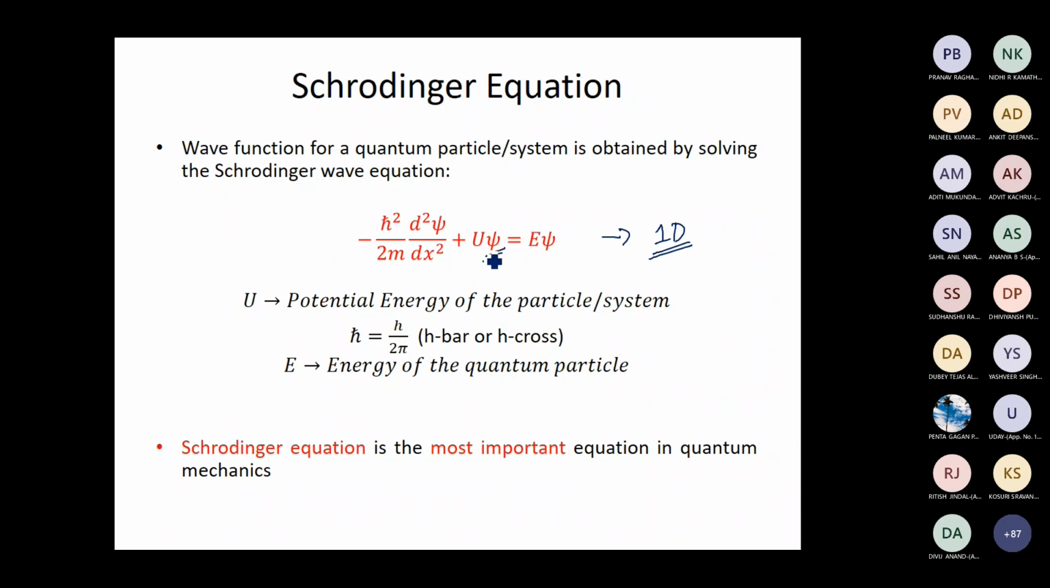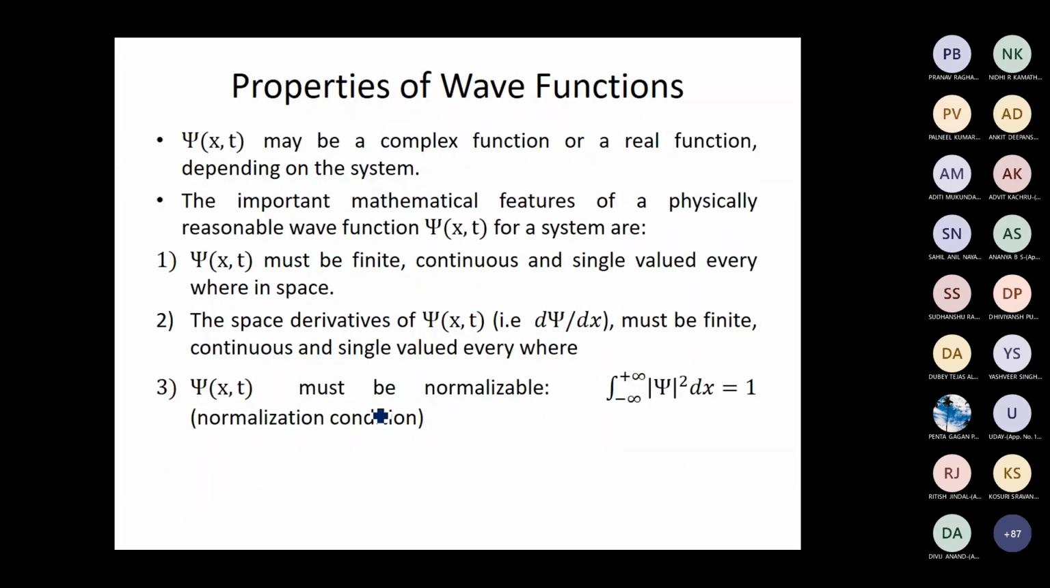But if this wave function has to be physically acceptable, it will also have to satisfy all these properties. That is, the wave function should be finite, continuous and single valued. The first derivative of the wave function must be finite, continuous and single valued, and the wave function must be normalizable.